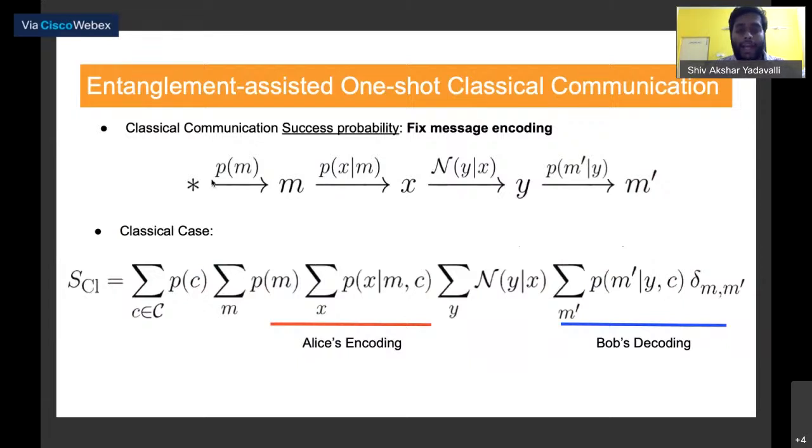So Alice will choose some message with some probability, then choose some vertex inside that partition with some probability and input that into the channel, get some output Y, and then Bob will, with some strategy, infer what message Alice wanted to send with some probability, and thus you can just sum over everything. You can compute the success probability, which is the case when M is equal to M prime, thus this delta function. So you have some encoding by Alice and some decoding by Bob, and you have this classical channel in between.